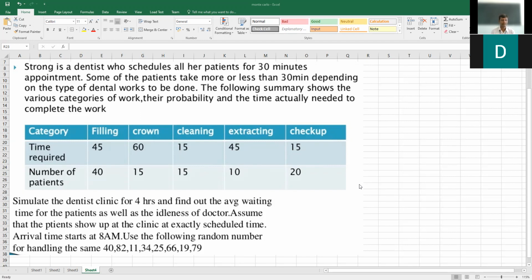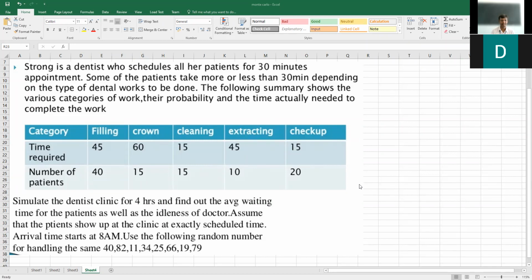Okay. We have the category of works on the first row, and in the second row, we have the time required to do each of that activity, and third row, the number of patients. So keeping this, simulate the dentist clinic for 4 hours and find out the average waiting time of the patients as well as the idleness of the doctor.